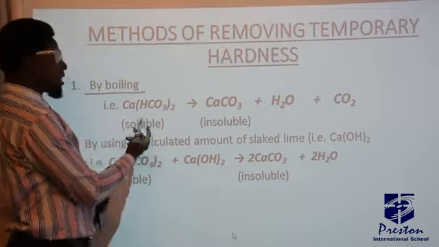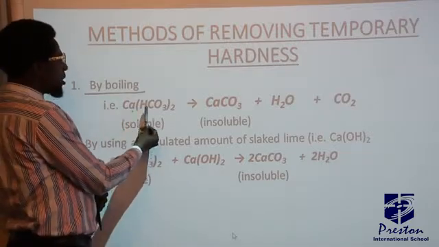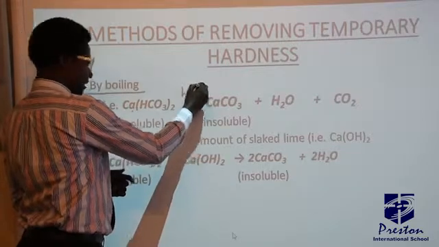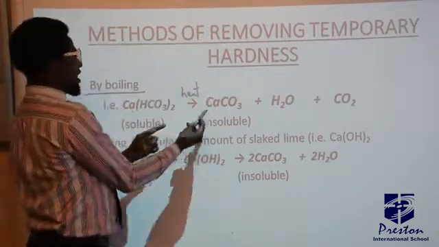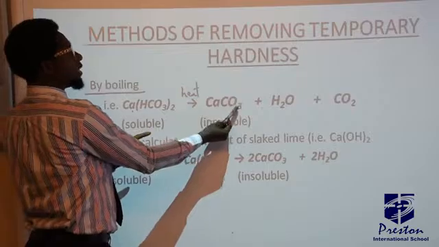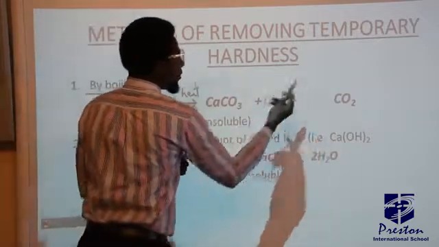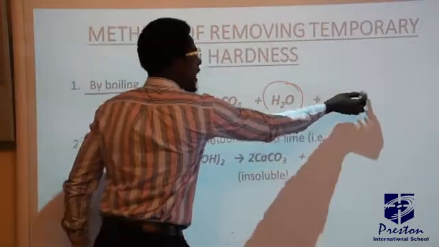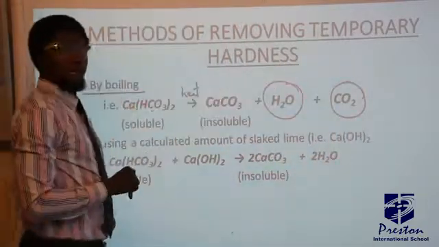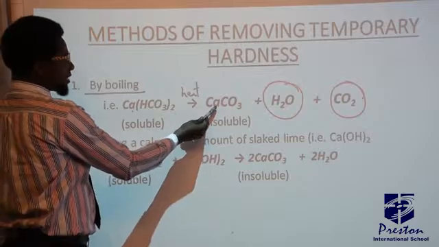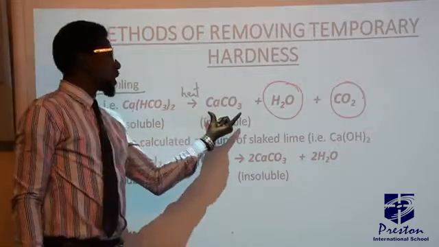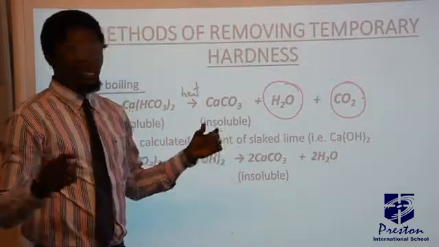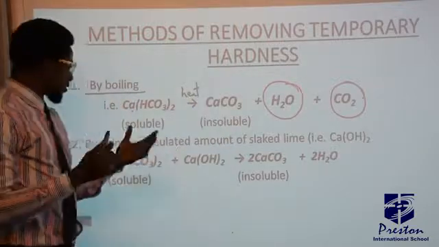So let's look at the chemical equation representing this. Calcium hydrogen carbonate, whenever it is heated, will give out calcium carbonate plus water and carbon dioxide. This is your water of interest. That's the water you need there, while carbon dioxide will be given out in the form of gas. And in the case of calcium carbonate, it becomes insoluble and becomes attached to the wall of whatever container you are using for the boiling of such water.